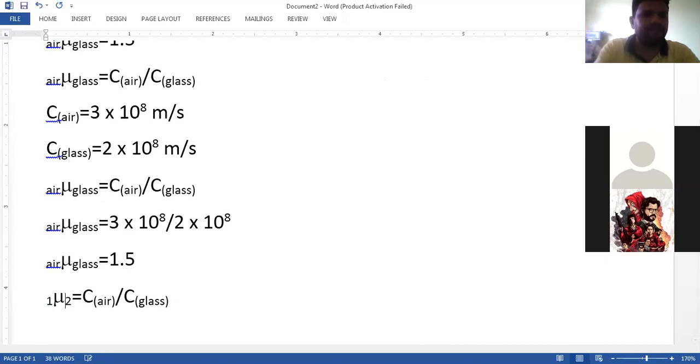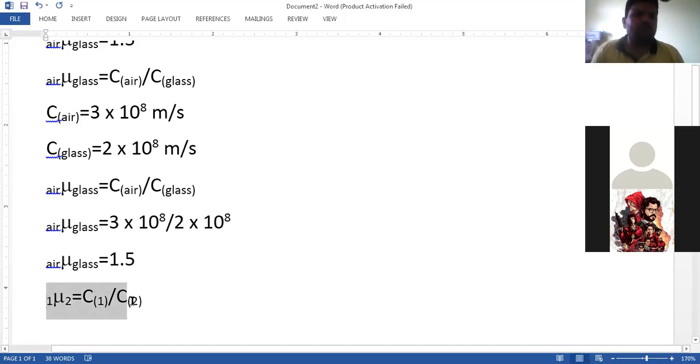Here it is not air but the first medium. C stands for the speed of light, and 1 and 2 are nothing but the first and the second medium. Clear? So this is our other formula to find the refractive index: the speed of light in the first medium divided by the speed of light in the second medium.